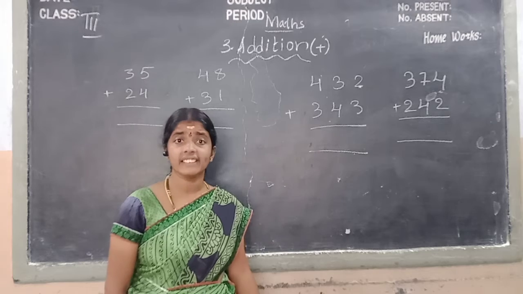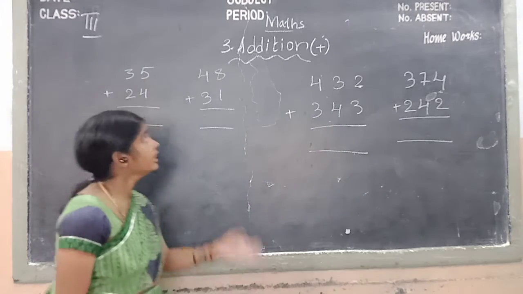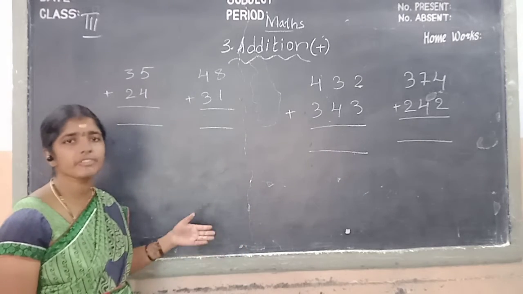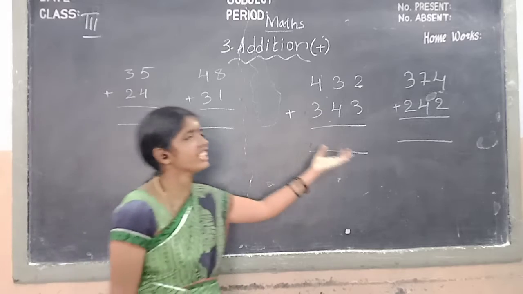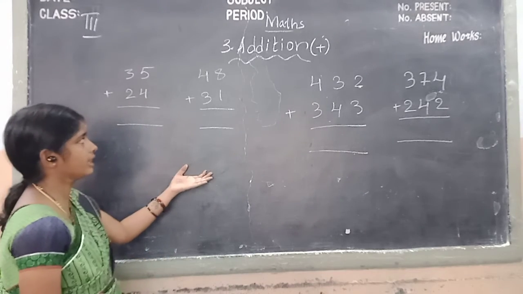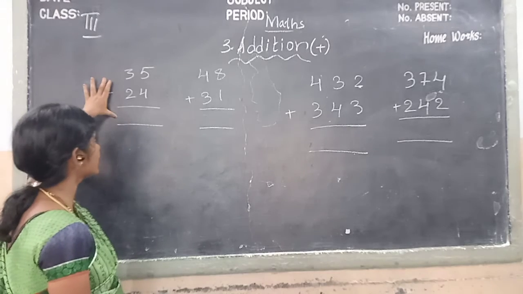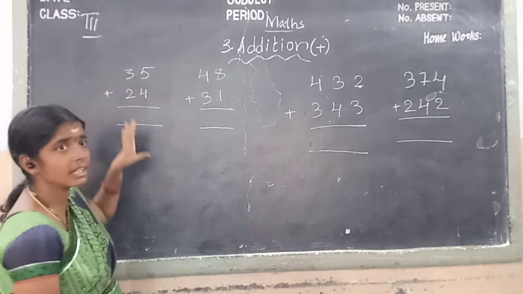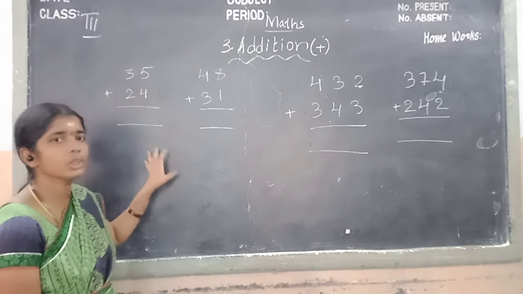Children, in second class we shall read addition. Which numbers of addition do we need? 2-digit numbers and 3-digit numbers. Okay children, first of all we review the additions. In this sum children, these numbers are 2-digit numbers.